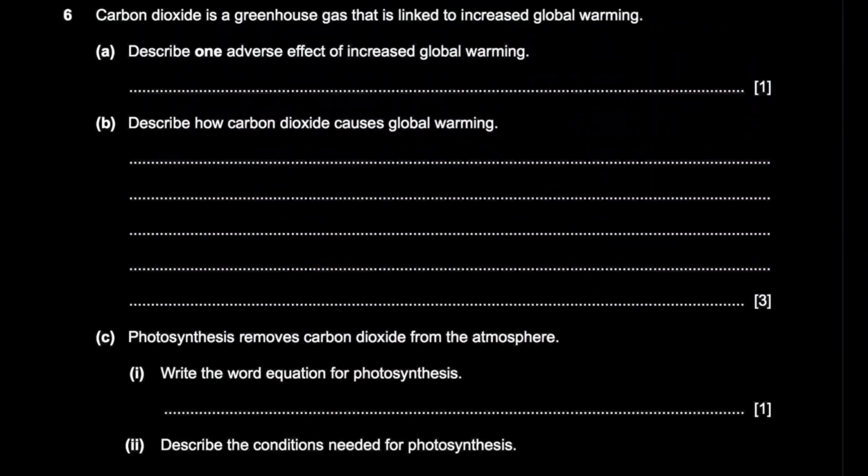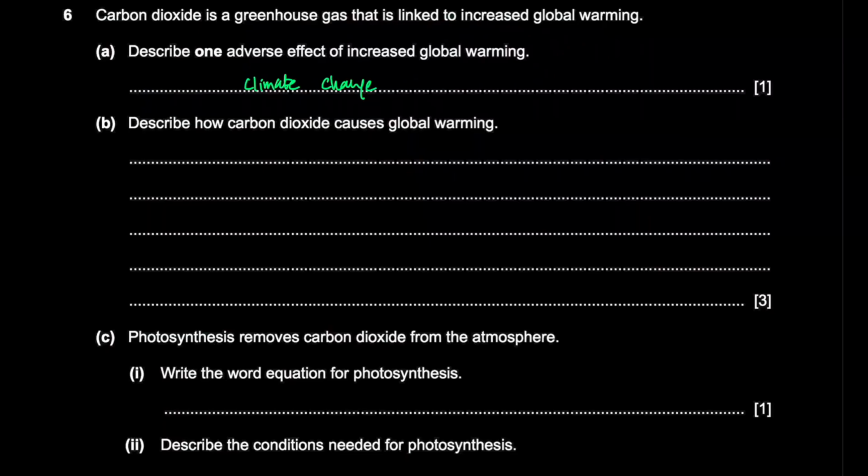Carbon dioxide is a greenhouse gas that is linked to increased global warming. Describe one adverse effect of increased global warming. Okay, climate change. Climate change is different from global warming. Global warming is just the fact that the earth is heating up, and climate change is a result of that. So like bigger storms, more frequent floods and more heat waves, more extreme seasons. Those are the effects of global warming.